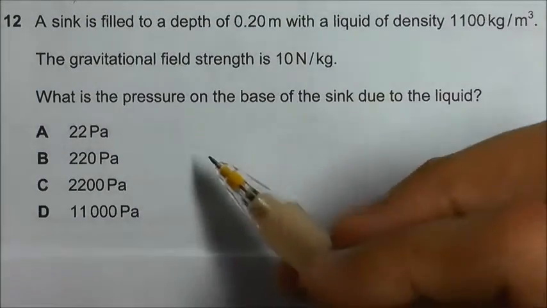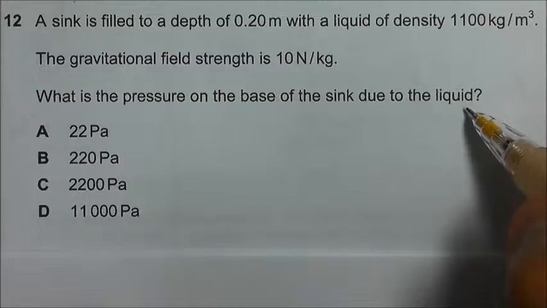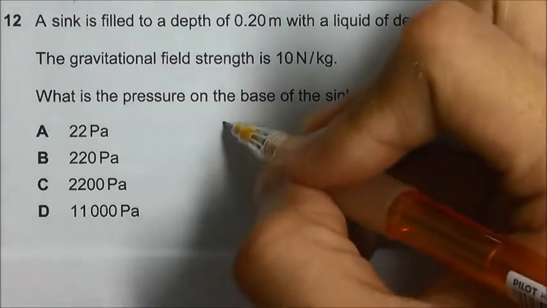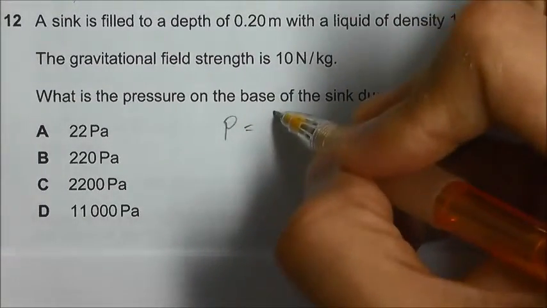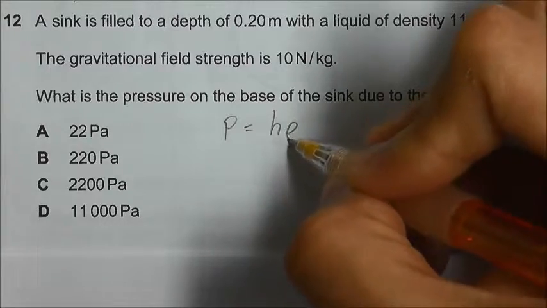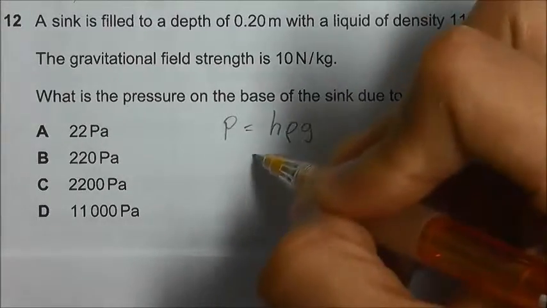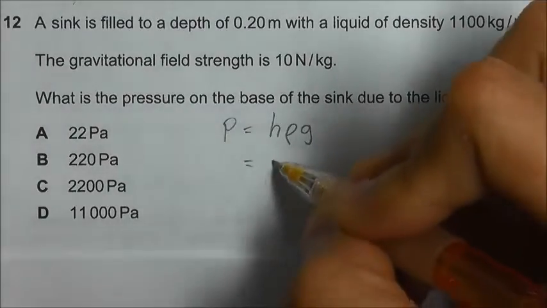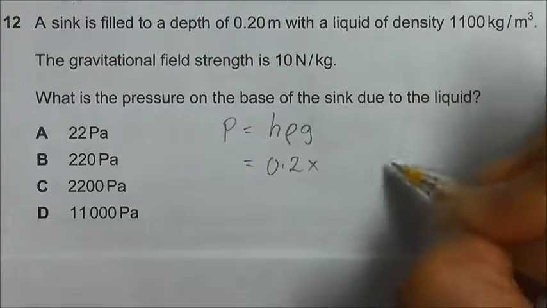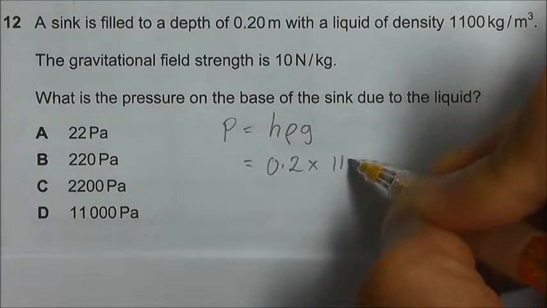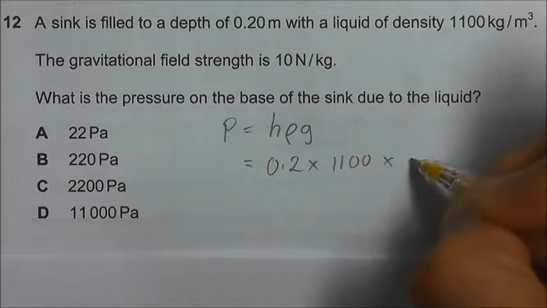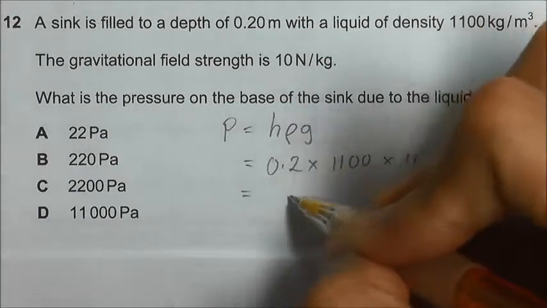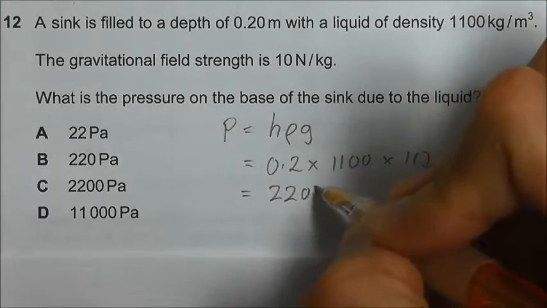Okay, we are calculating the pressure of the liquid. So it's very simple, we just use the formula. Pressure of liquid is equal to the height times the density times the gravitational field strength. So the height is 0.2, density is 1100, and the gravitational field strength is 10. So the pressure will be 2200 Pascal. Answer C.